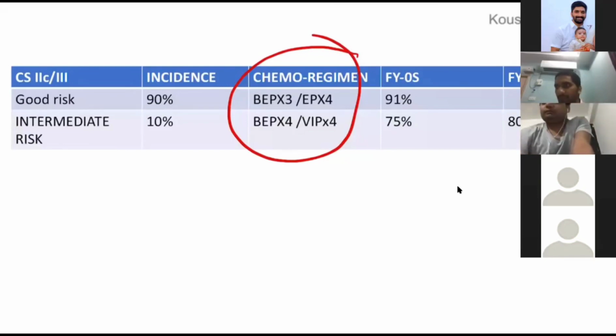Sir, late relapse is a common feature of either teratoma or yolk sac, sir. See, it is a confusing thing. A patient who has undergone chemotherapy previously can have a relapse after 2 years. That is called a late relapse. In this late relapse, the teratoma can get converted into some other non-germ cell malignancy. There are 2 scenarios.